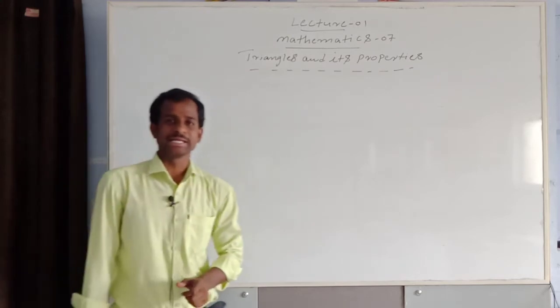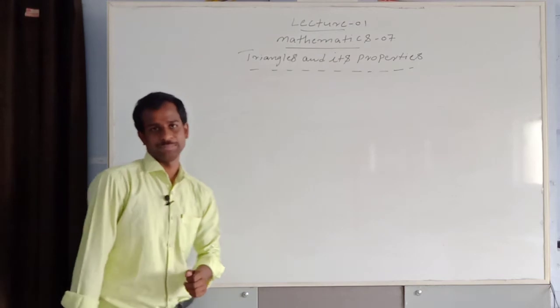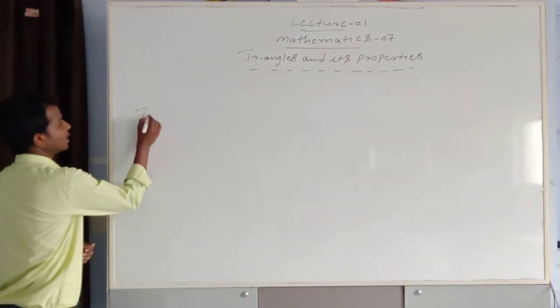A triangle is a simple closed figure made up of three line segments. What is the triangle definition?